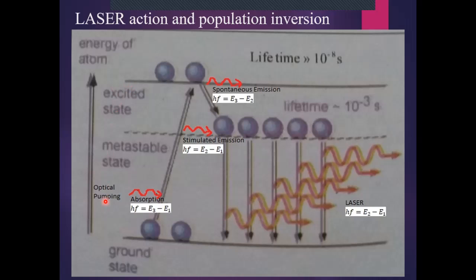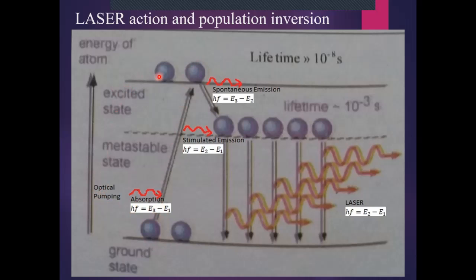First of all, with the help of optical pumping, photons whose energy is equal to E3 minus E1 fall on these atoms. Due to the phenomenon of induced absorption or stimulated absorption, the atoms absorb this photon energy and jump into the excited state E3.